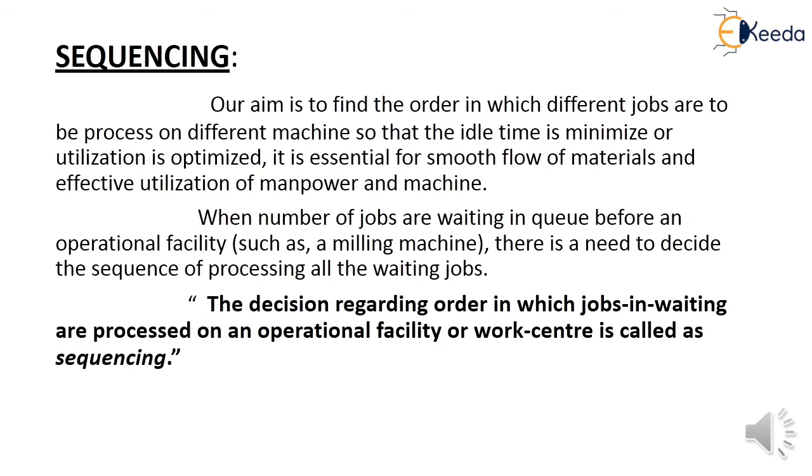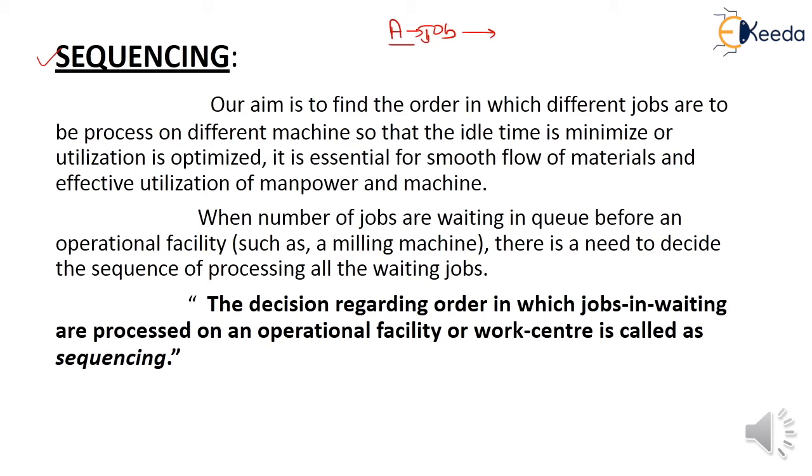Students, what is sequencing? First of all, understand what sequencing is. Let's take an example of a production system. In our production system, a job, for example A, is a job in our production system.